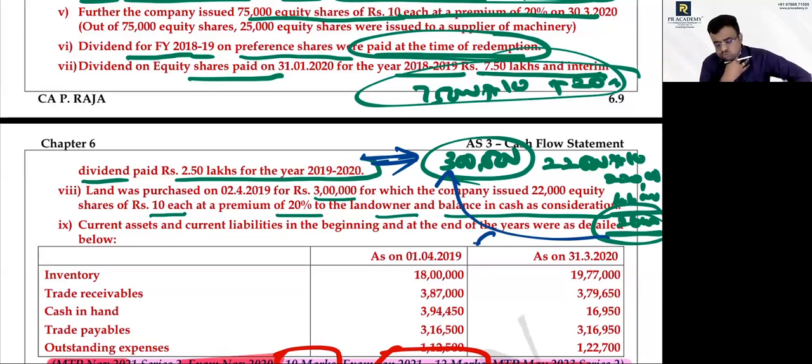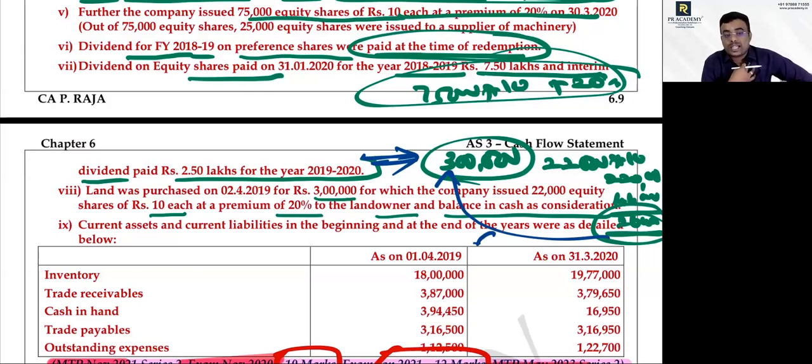Land is an investing activity, an inflow. How much? Financing activity, 3 lakh. The difference, the amount of 2,60,000. Cash, how much went out and how much came in, only that we should take. கேஷ் எவ்வளவு வெளியில போச்சு எவ்வளவு உள்ள வந்தது அது மட்டும் தான் எடுத்துக்கணும்.